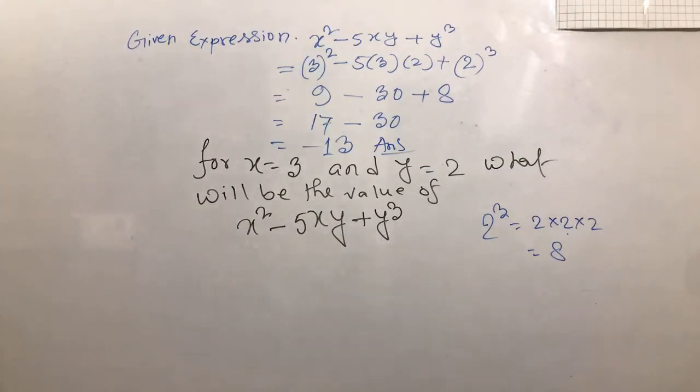I think maximum students have made a mistake. Why? It's a simple calculation. I think maximum students have made a mistake. I saw here that you have written 17 and 15. Why?